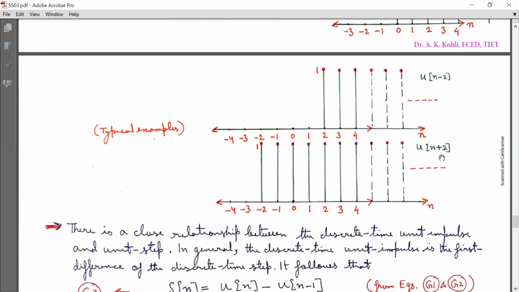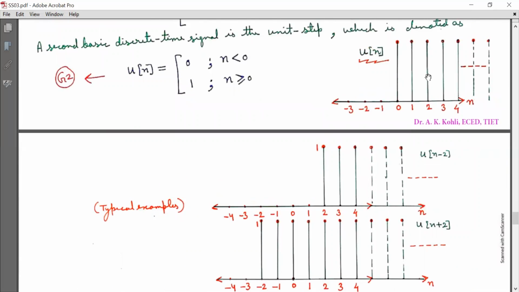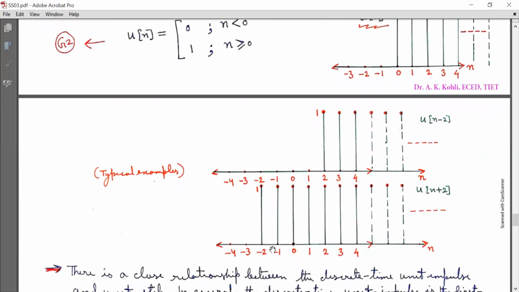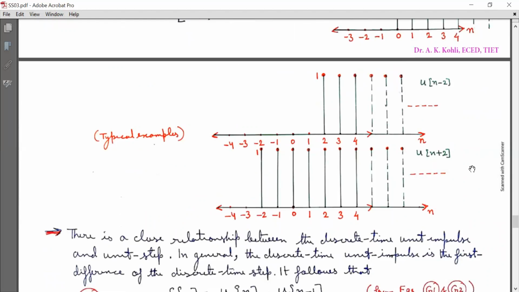And similarly, u[n+2] is an advanced signal. So this signal will move towards this side by 2 steps, 1 and 2, and it will start from minus 2. So minus 2, minus 1, 0, 1, 2, up to infinity. So it is u[n+2].